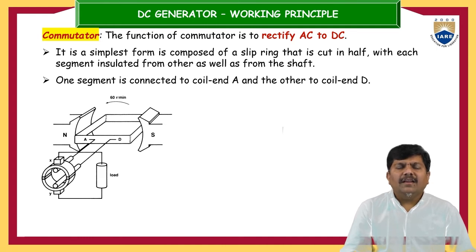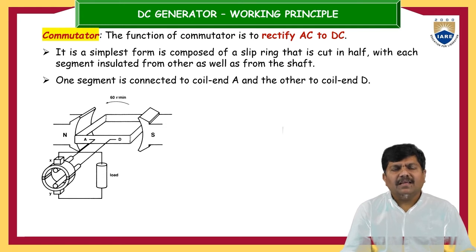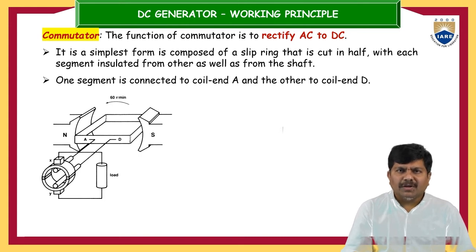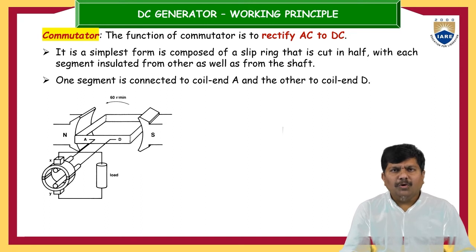But alternating voltage for DC applications is not correct. So that's why we rectify the AC to DC, which is the duty of the commutator. The commutator is a part which converts AC form to DC, not exactly pure DC, but unidirectional DC is developed across the DC generator output terminals.